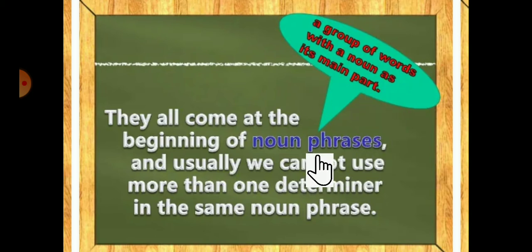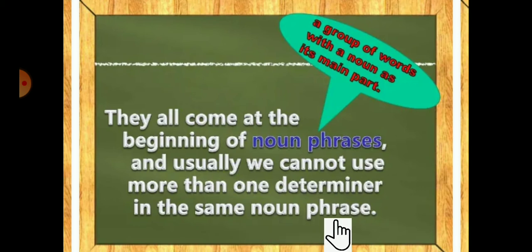In a noun phrase you will find many words, but all the words are referring to the noun, because all the words are friends of the noun. Here the noun plays the main part of the sentence or the group of words, so it is called a noun phrase. Determiners all come at the beginning of a noun or noun phrase, and usually we cannot use more than one determiner in the same noun phrase.